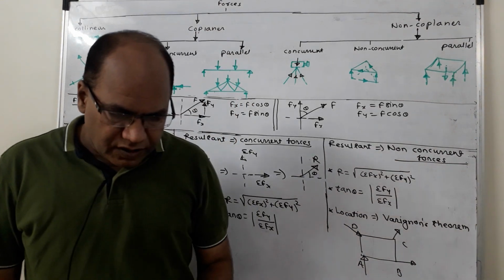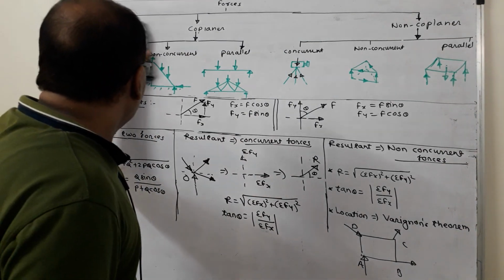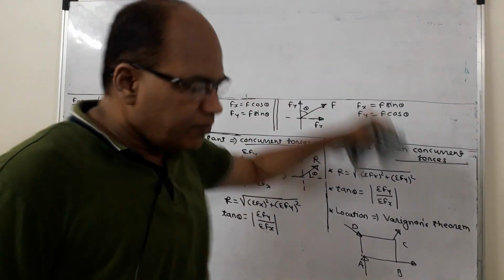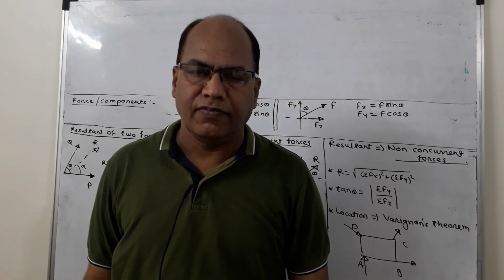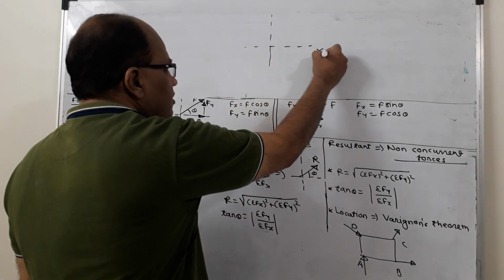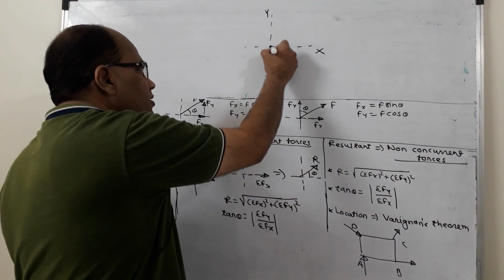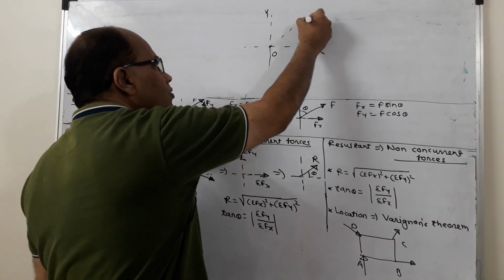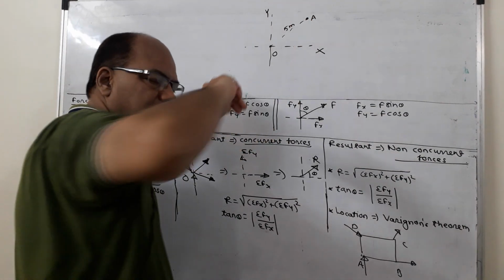Now next term which I am going to define is the component of a force. Now in order to define the component of a force, see, the component of a force can be defined as the effect of the force along the given direction. Now in order to explain it, suppose it is the x-axis and this vertical line is the y-axis, and let there be a certain particle which is at origin O at certain instant, and let it move from O to A, and in this let it cover a distance equal to 5 meter.